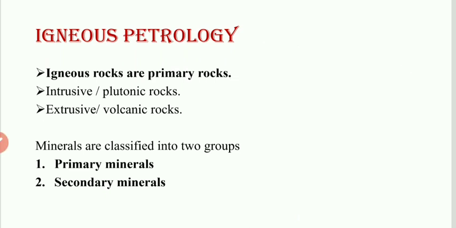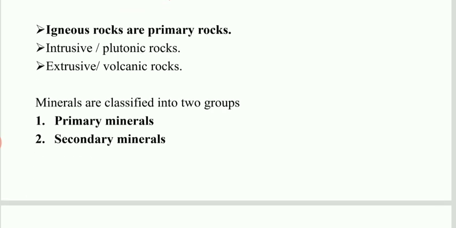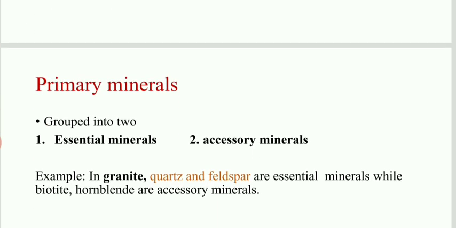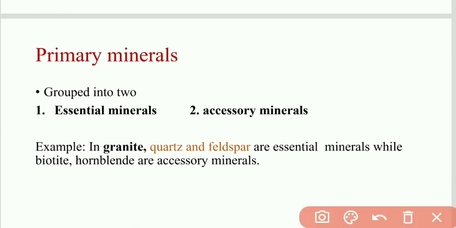Minerals in igneous rock are classified into two categories. The first one is primary minerals, and the second one is secondary minerals. First we will see the primary minerals. Primary mineral means what? The minerals which are formed directly from the magma or the lava. Those are the primary minerals.